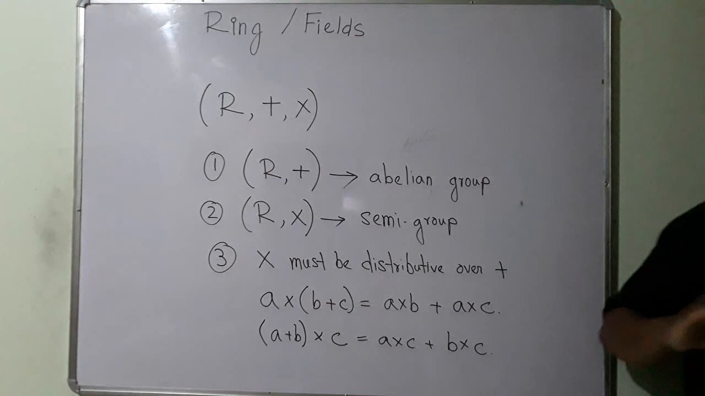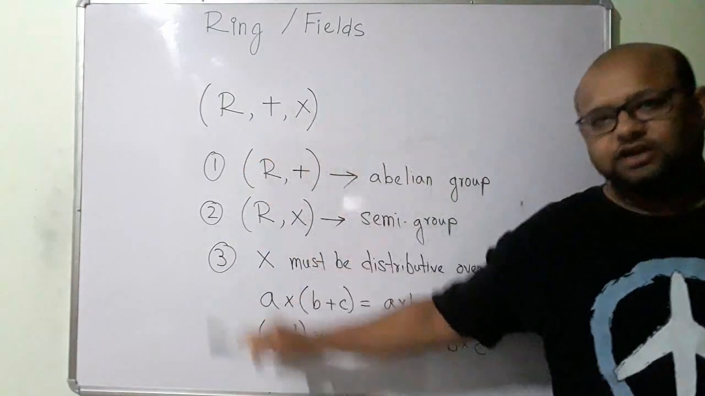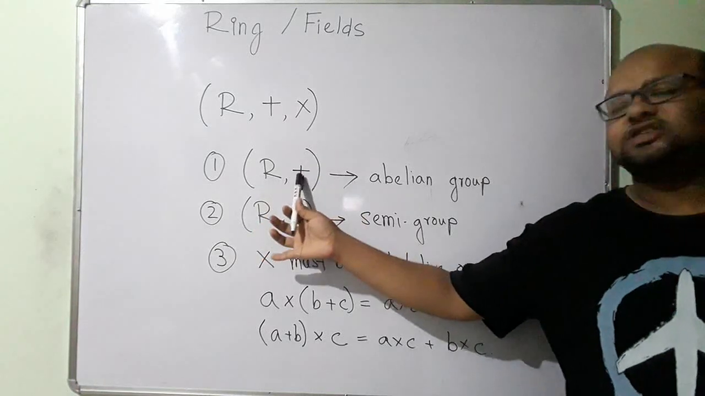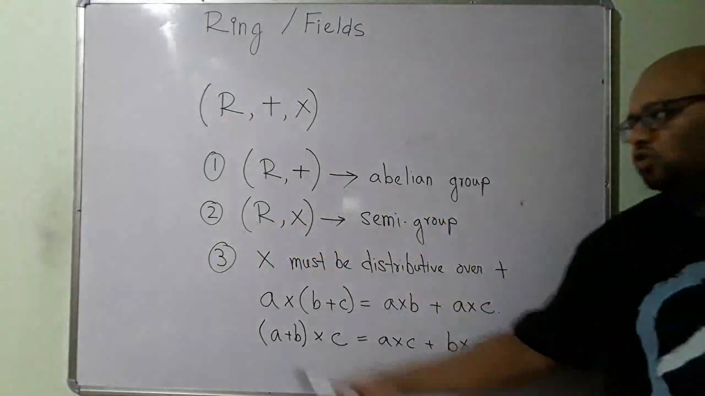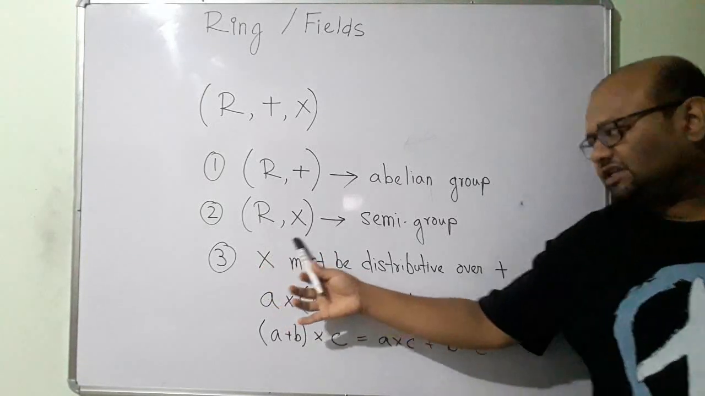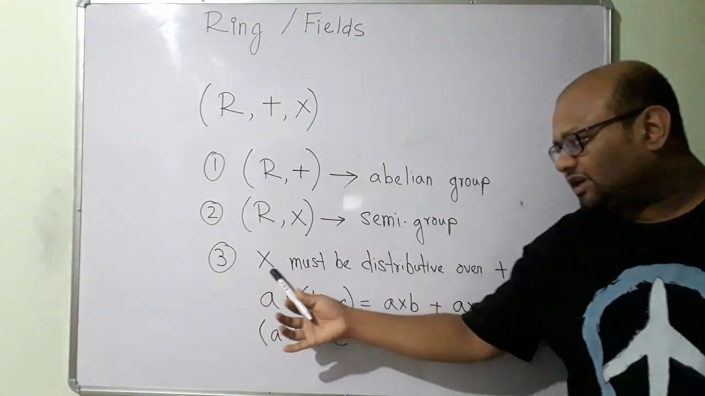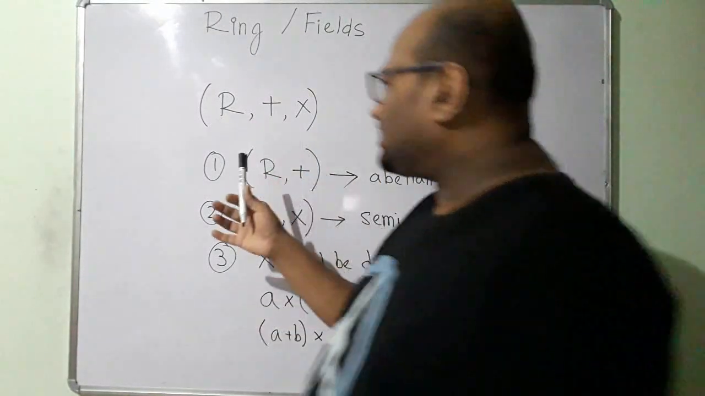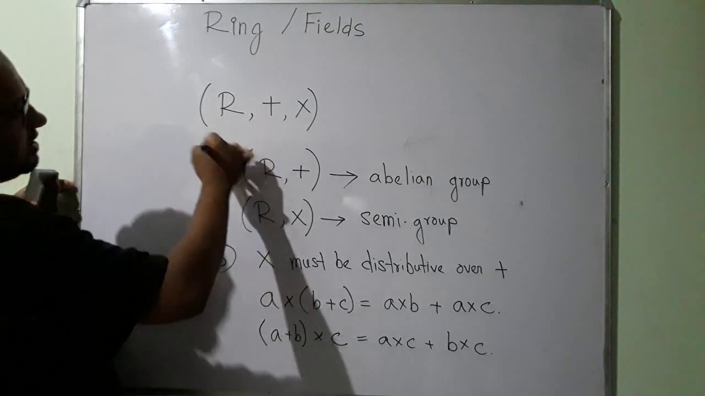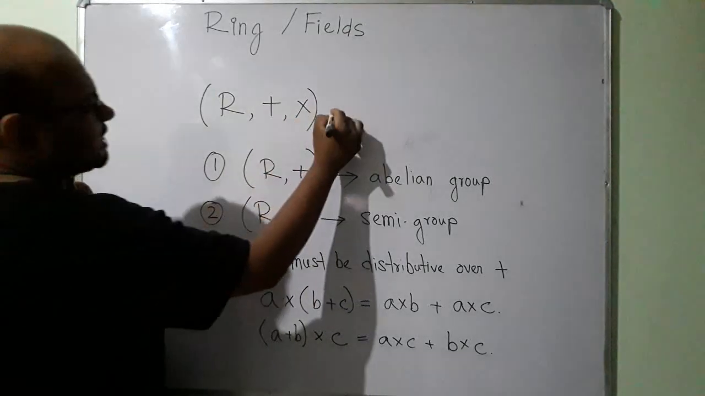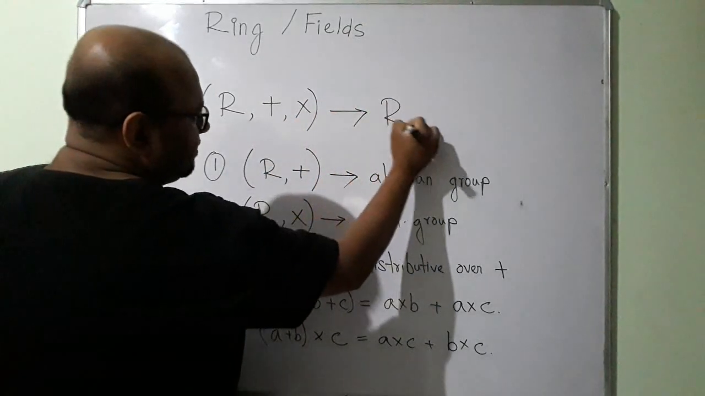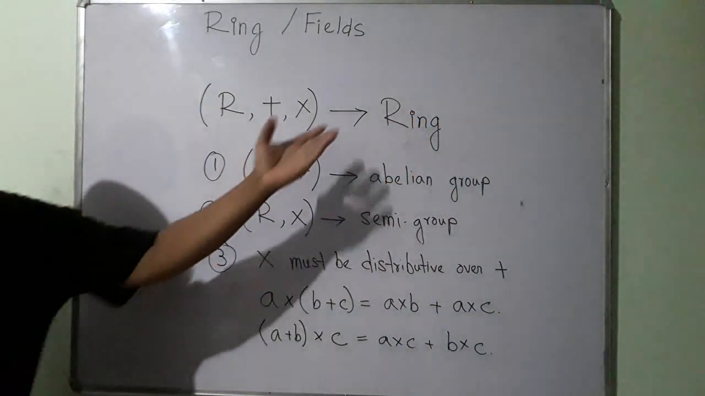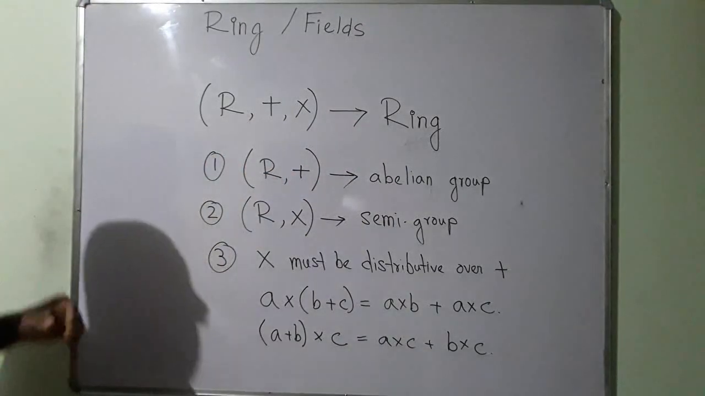Okay. So if these three rules are satisfied, that R, this set under the operation addition, is an abelian group, this set under the operation multiplication is a semigroup, and multiplication is distributive over addition, then we say that R under addition and multiplication is a ring. Simple. So this is basically what rings are.